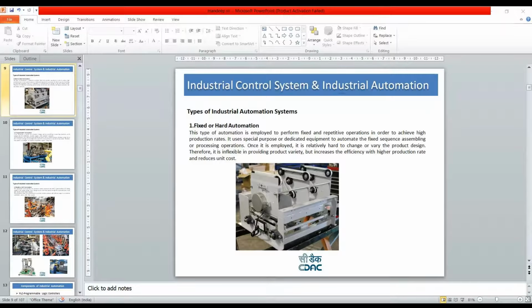How will you keep the record that it has now completed 10,000 hours and its wear and tear is going to take place? It is only Industry 4.0 which gives you a set of sensors placed on the machine, and they automatically tell you that today the machine has worked this many hours, and now it has completed 20,000 hours. This is Industry 4.0, and it has a very wide scope nowadays.